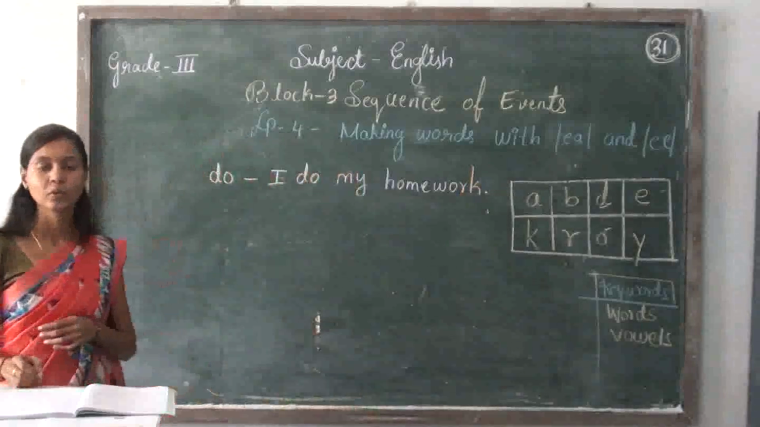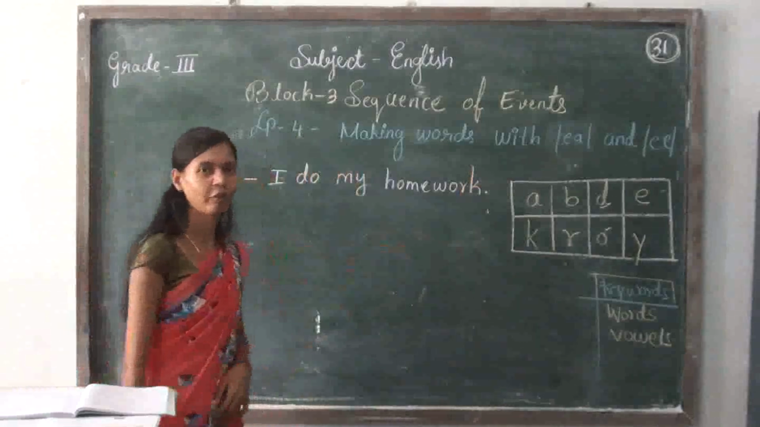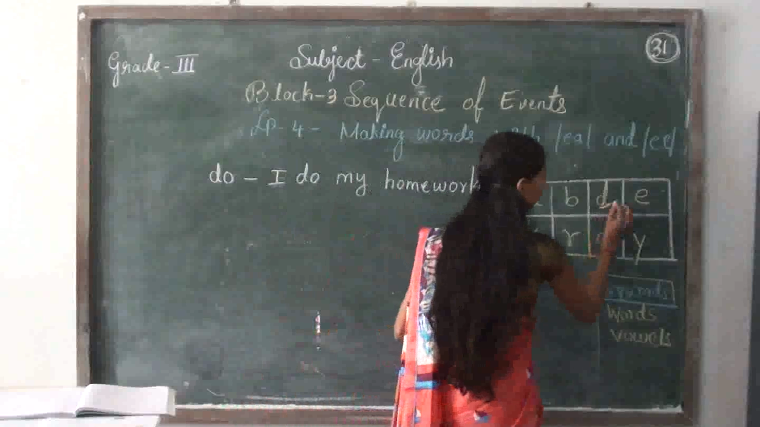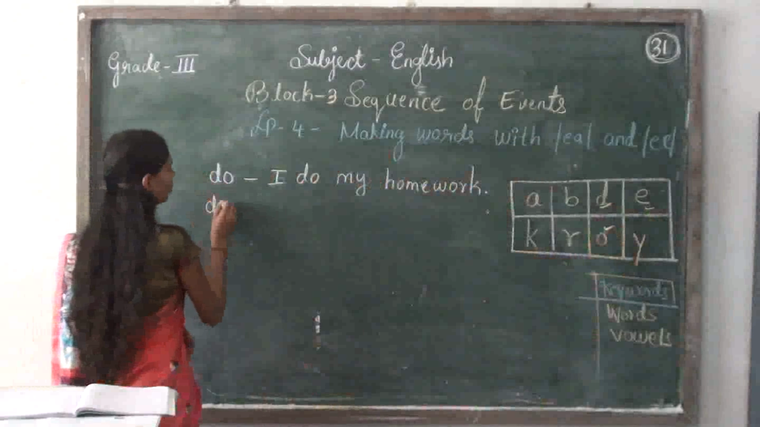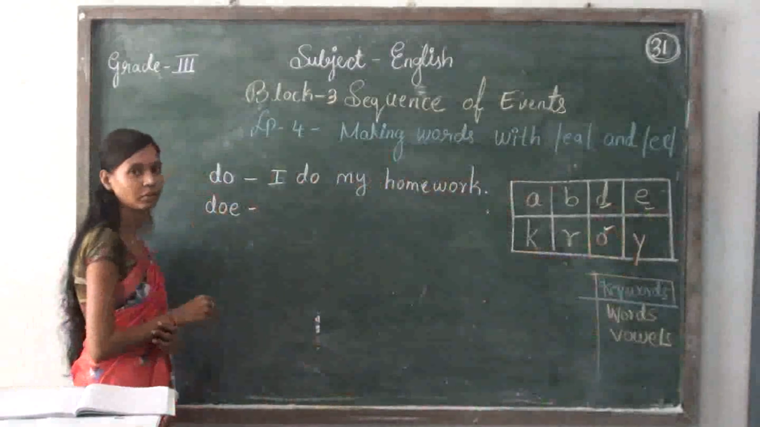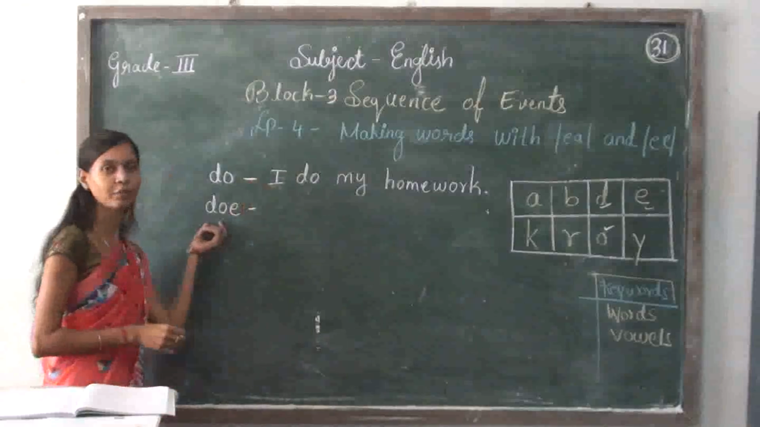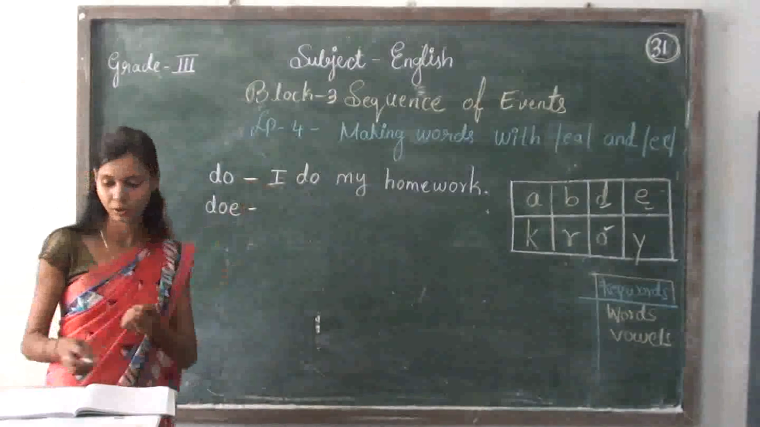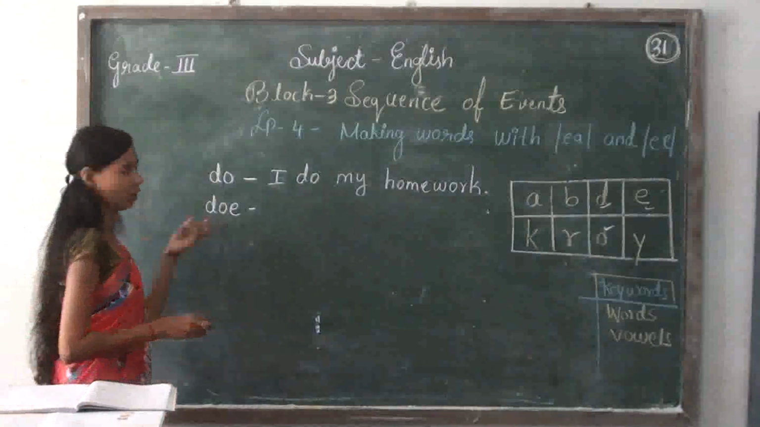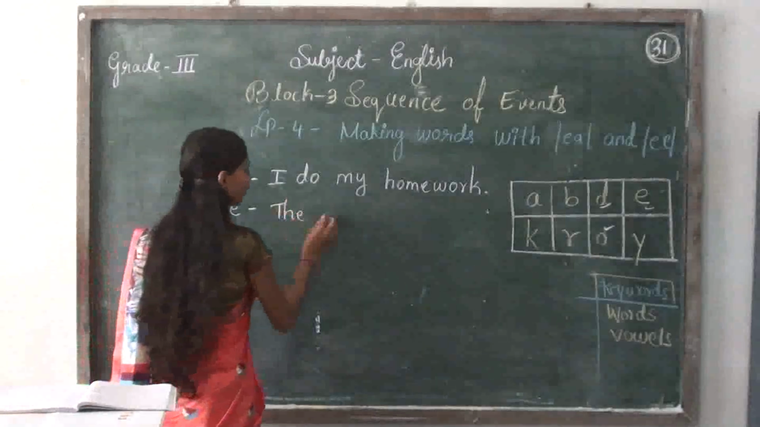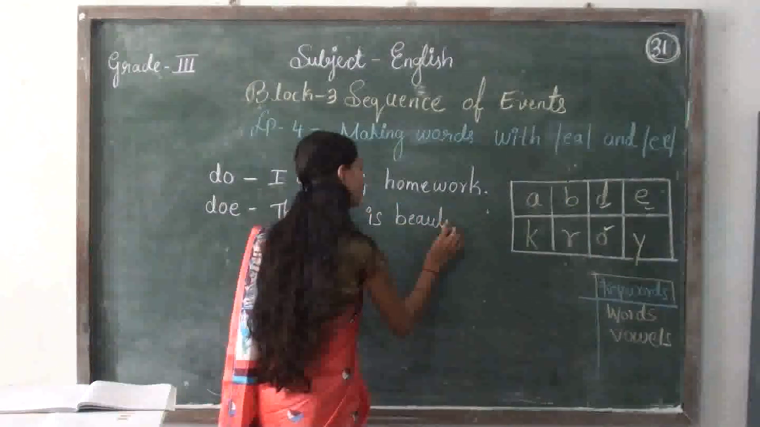Okay. Now make 3-letter words by using these letter cards. For example, D, O, E. Doe. Okay. It's a baby of deer. Doe means it's a baby of deer. Understood? So here we can make one more sentence by using the word. The doll is beautiful.